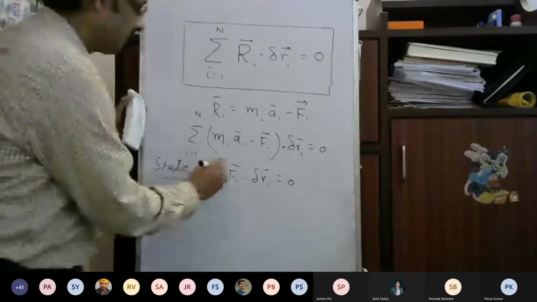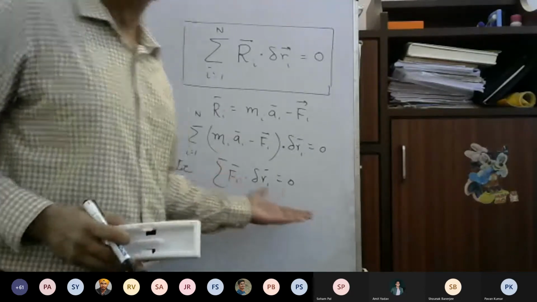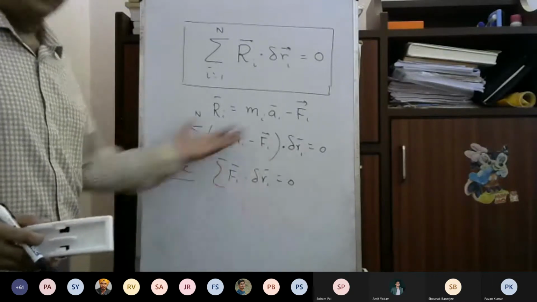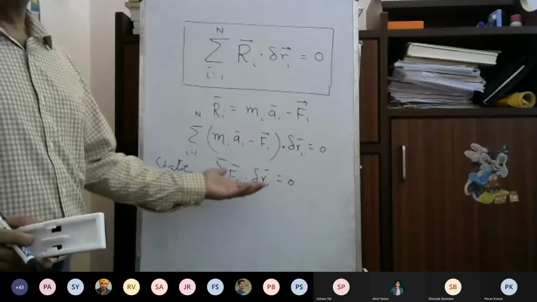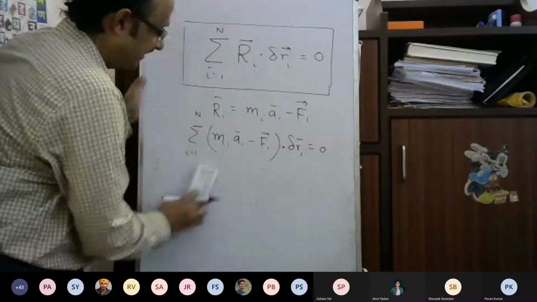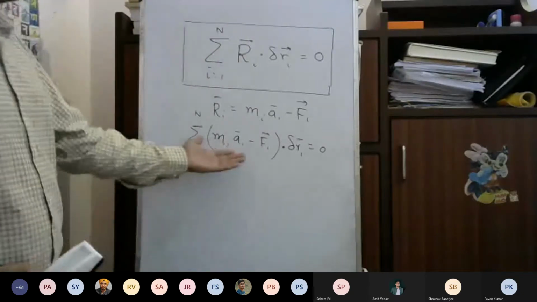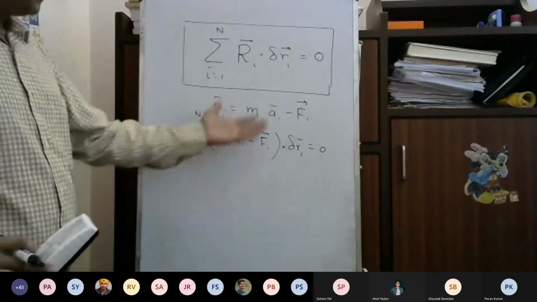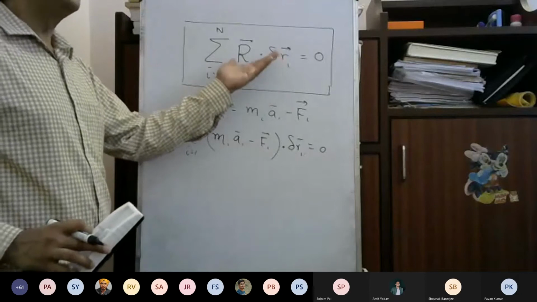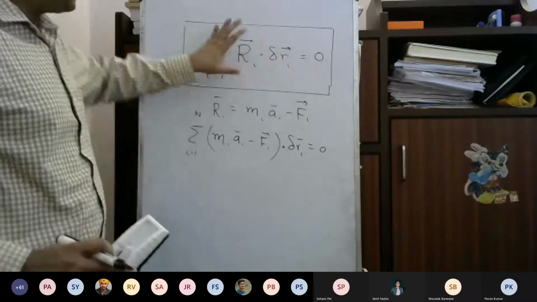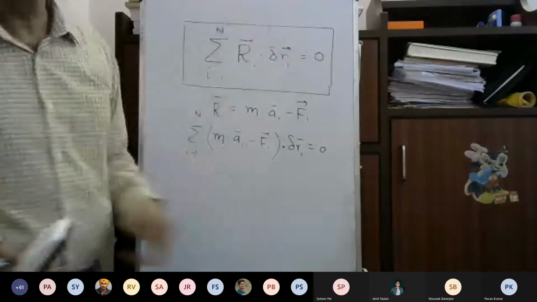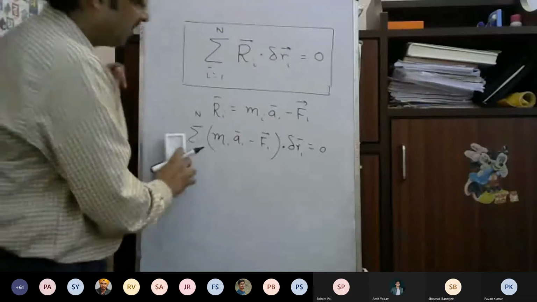Okay, static problem, and that is what this particular principle we have possibly learned in your undergraduate classes, the principle of virtual work. The virtual work done by the external forces is equal to 0. This is only for the static equilibrium. If it is not in static equilibrium, then the principle of virtual work is like this: MiAi minus Fi dot delta Ri. It ultimately comes from this principle, which is that the net virtual work done by all the constraint forces for the ideal constraint is equal to 0. So this is what we have.